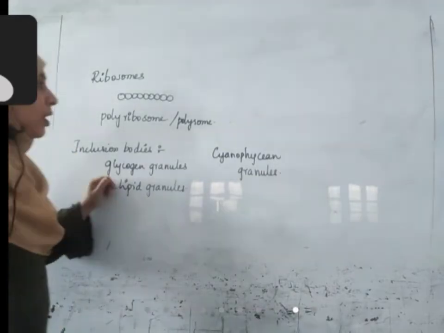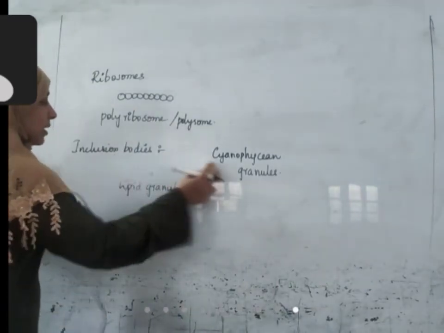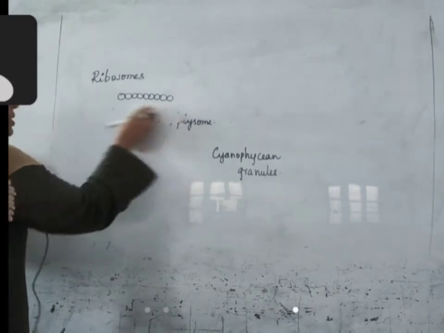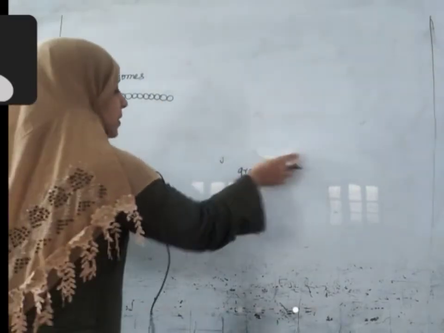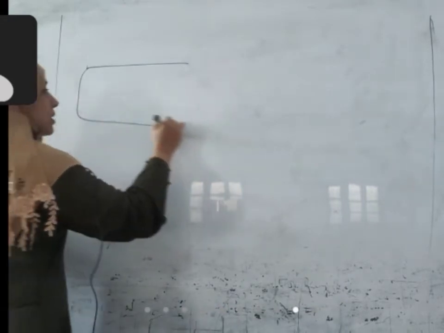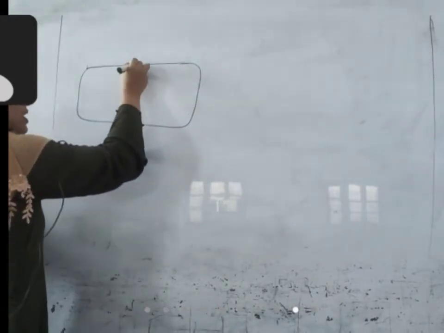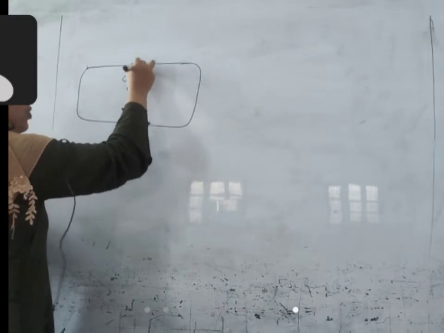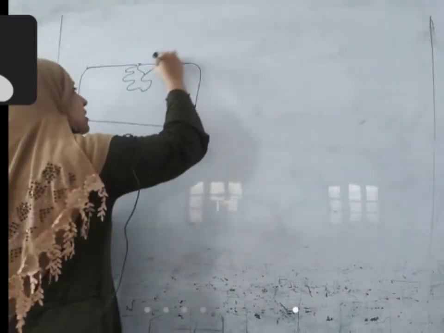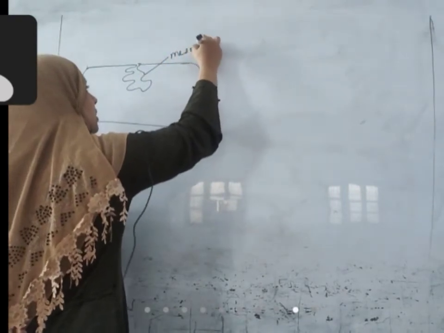Apart from this, what else is present inside the cytoplasm? Let us see. The plasma membrane of prokaryotes is sometimes folded inside like this. This infolding of the membrane is called mesosomes.